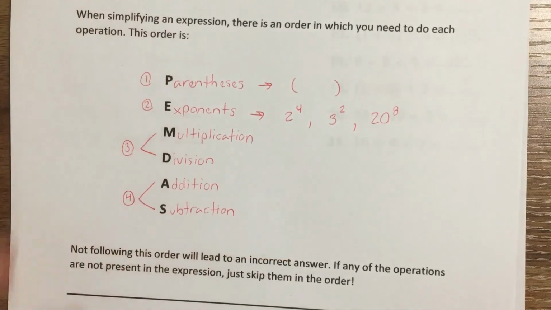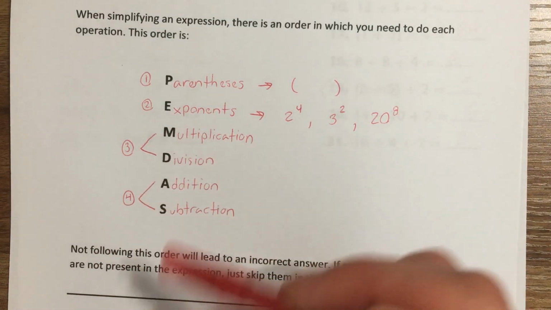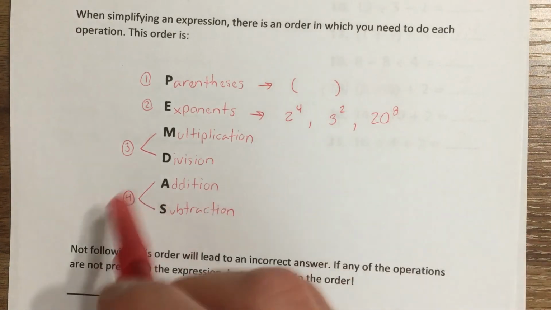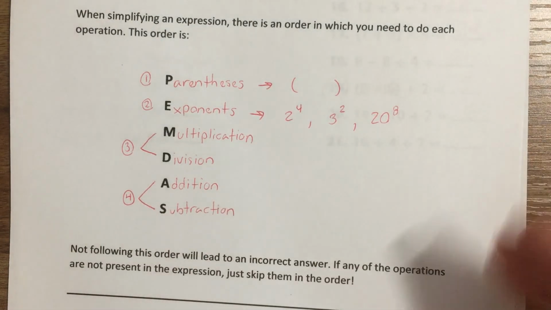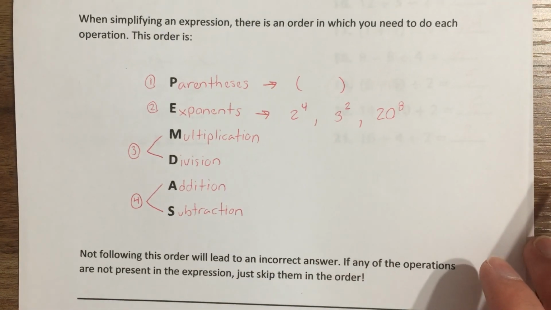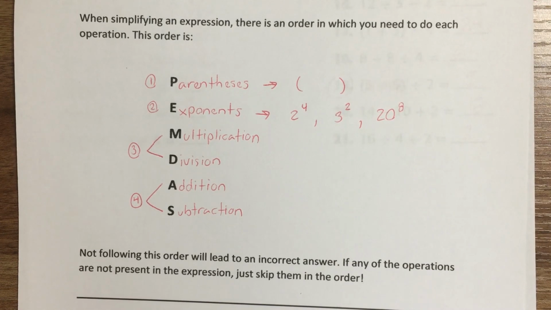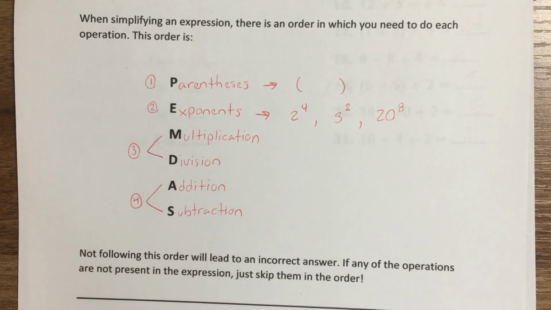Just remember, we start off with parentheses, and then we go to exponents, then we go to multiplication and division, okay, which are on the same level. You can do them in any order, or you can do them left to right, completely up to you. Addition and subtraction are then on the same level. You can do them left to right, or you can do them in another order. Okay, up to you. As long as all you have is multiplication and division, or addition and subtraction. Okay. So that's order of operations.